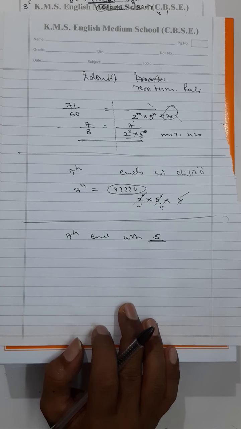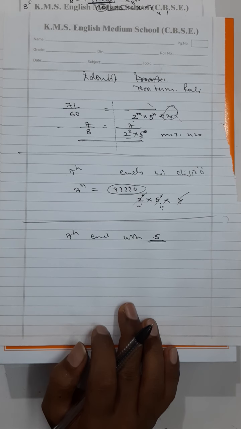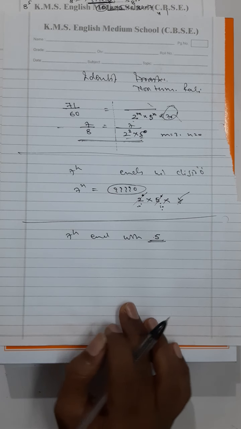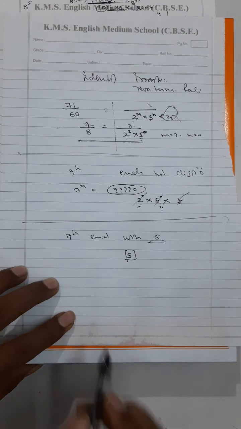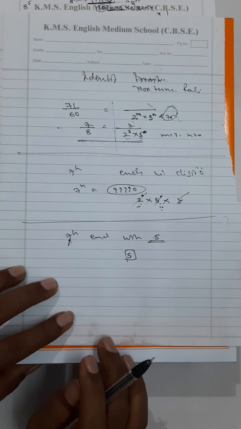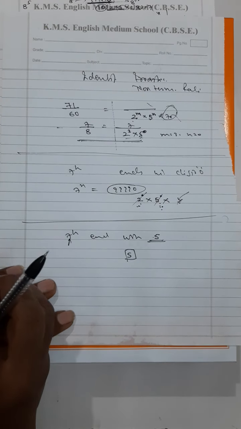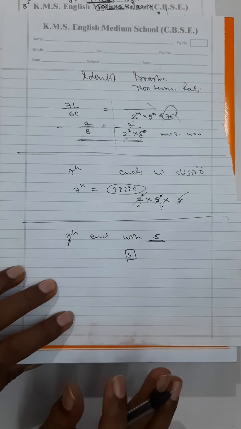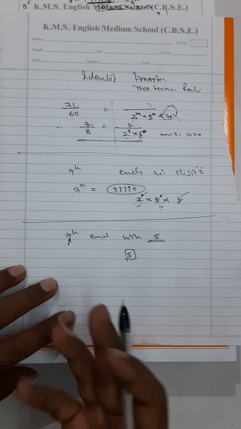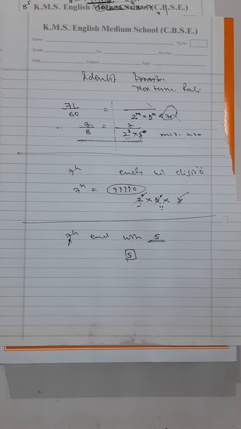Now the number which is ending with 5, does it need to have 2 and 5 both? No. Only 5 is sufficient. If this expansion has only 5, then also it is accepted.